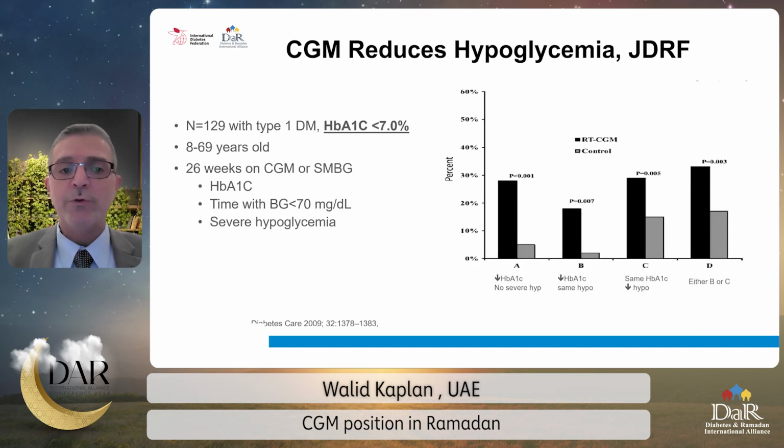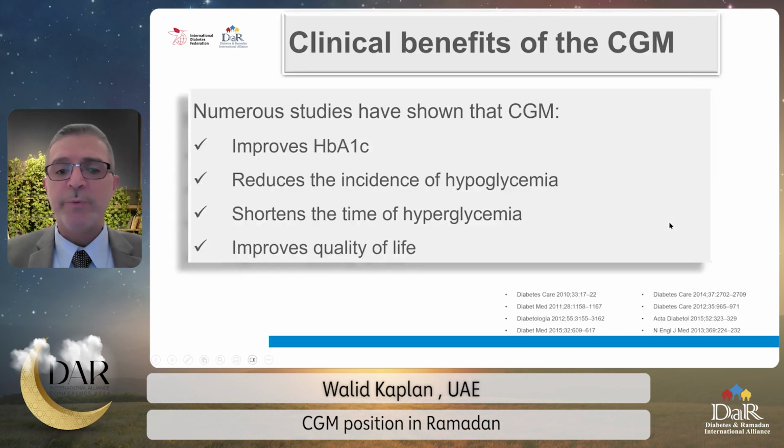Another study in well-controlled subjects, 129 patients with baseline HbA1c of less than 7%, did show that the CGM group were much more likely to lower HbA1c without worsening hypoglycemia, or reduce the risk of hypoglycemia without compromising the HbA1c.